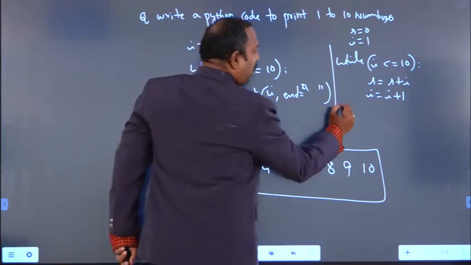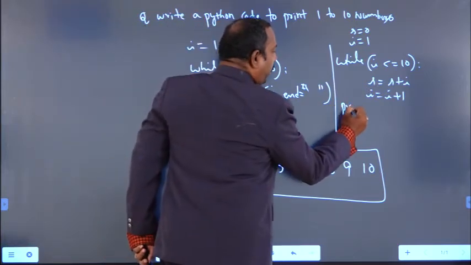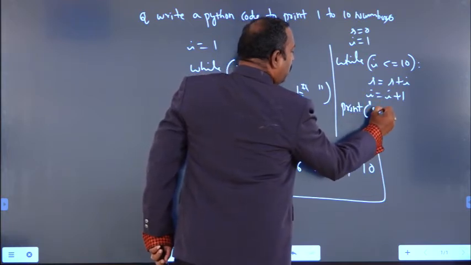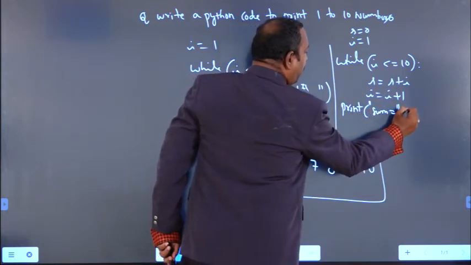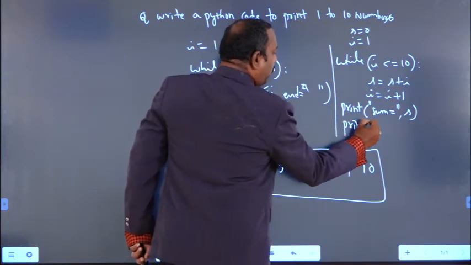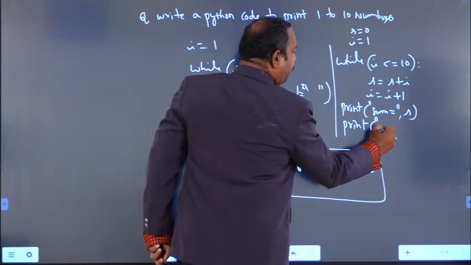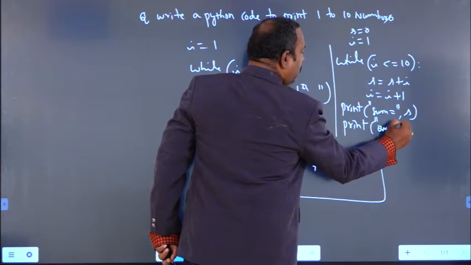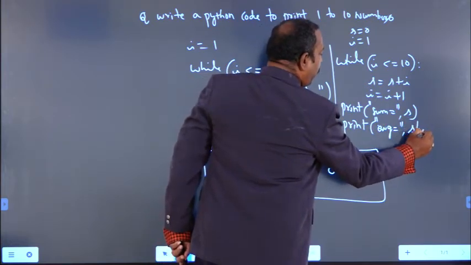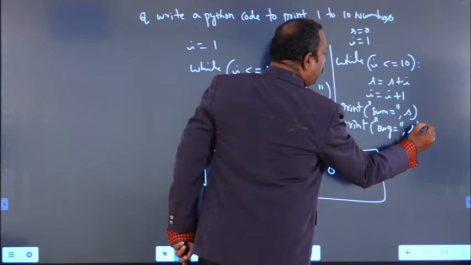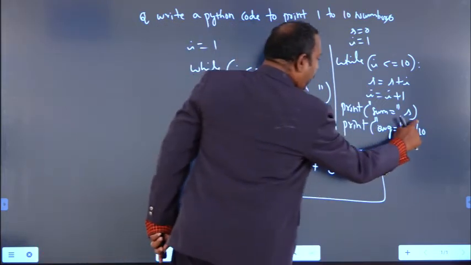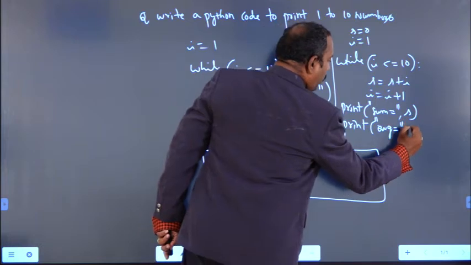And suppose I want to print sum. So print sum equal to, comma, S. Also you can print average. So print AVG equal to S by 10, or you can also write float of S by 10.